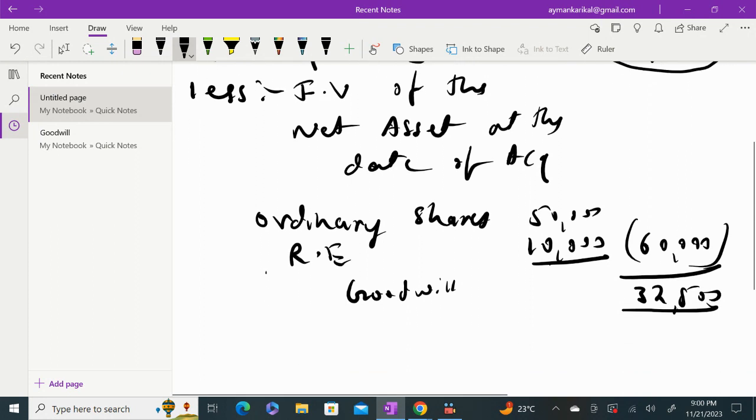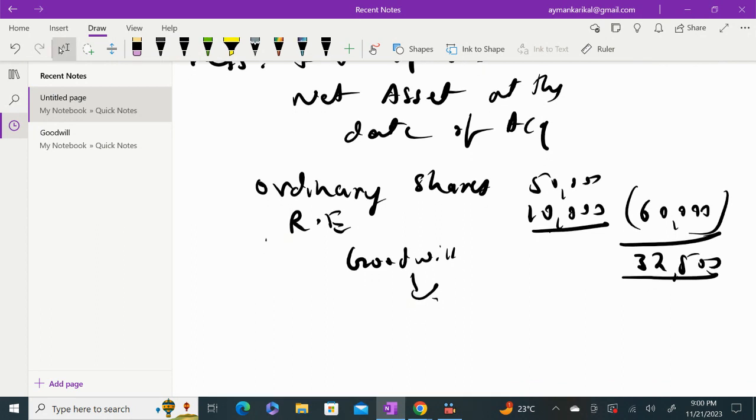So this goodwill will be shown at the date of acquisition. You will show this goodwill in the consolidated statement of financial position. So I've written here COSP, CSOP. I'm supposed to write consolidated statement of financial position, CSOF. Okay, so this is what we are supposed to do. So under non-current asset, we will show goodwill as 32,500 in Singh Group's consolidated statement of financial position.